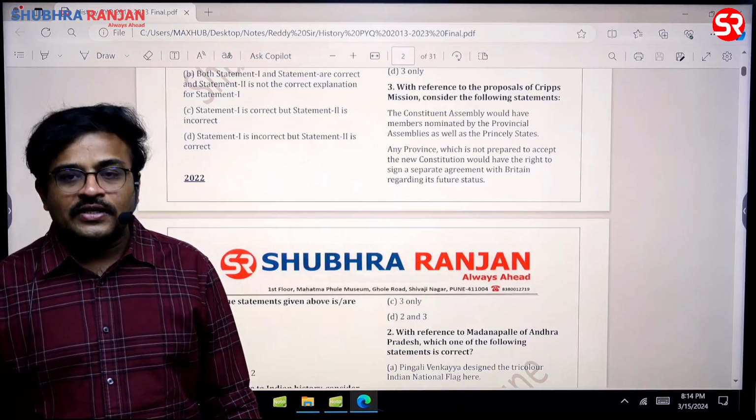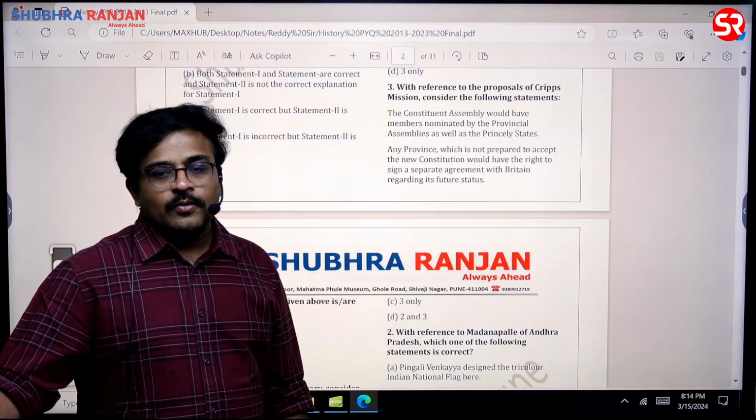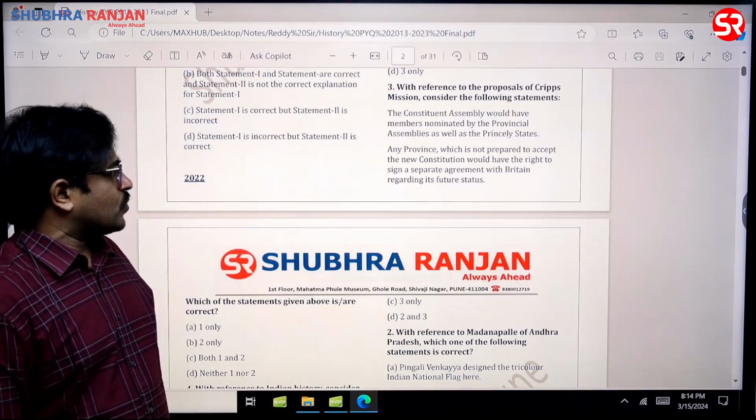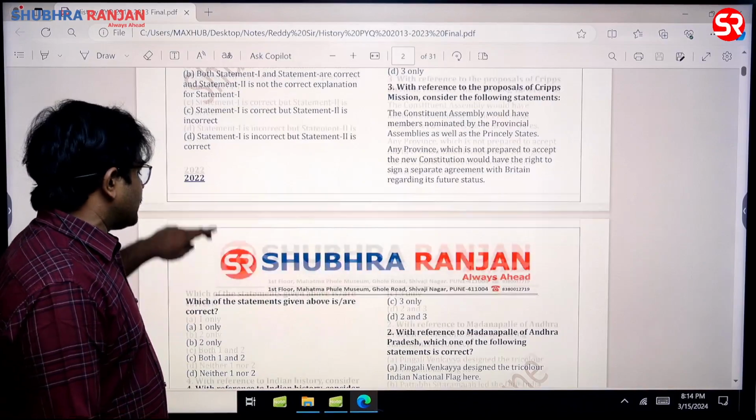Because of this reason only, Gandhi launched the Quit India movement immediately after the Cripps proposal. So 2 only is the answer for this question, sir. This is a very, very good question in UPSC Prelims. So the answer is 2 only, sir.